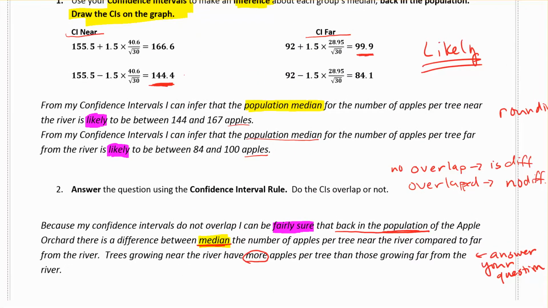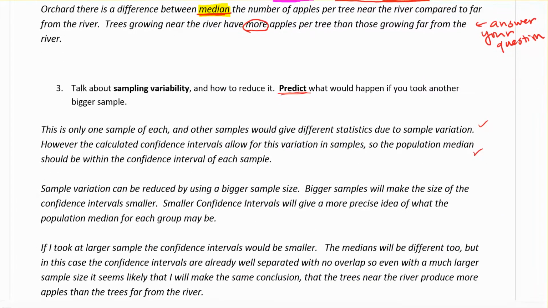Right? We just calculated this confidence interval, and we're making an inference from that, saying our population median should be somewhere inside of that confidence interval. I'm not sure where, but it's likely that my population median would be between 144 and 167 for apple trees near the river. Okay, so again, this is why we have a confidence interval, because it's going to give us a range of values that allow us to make some sort of accommodation at the fact that every single sample might be slightly different, and they might not be exactly what the population is, but they'll be close, and if we have a range of values, we might be able to predict what the population median is likely to be.